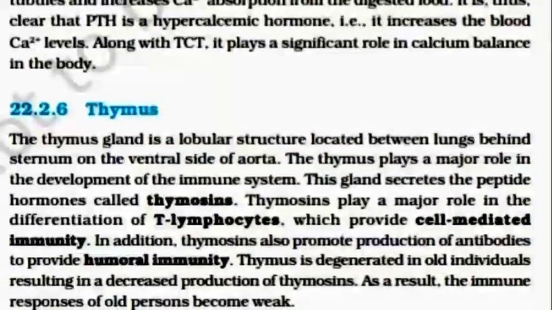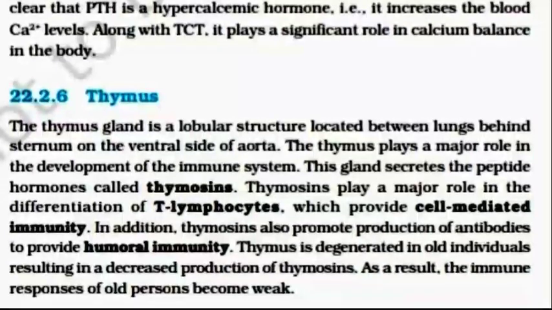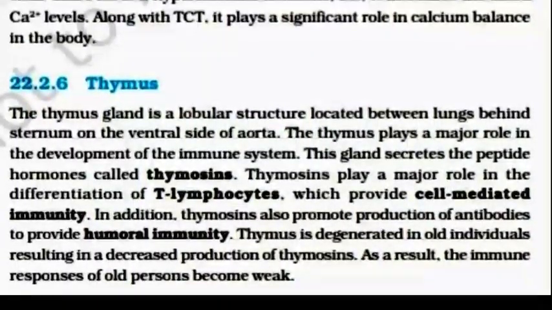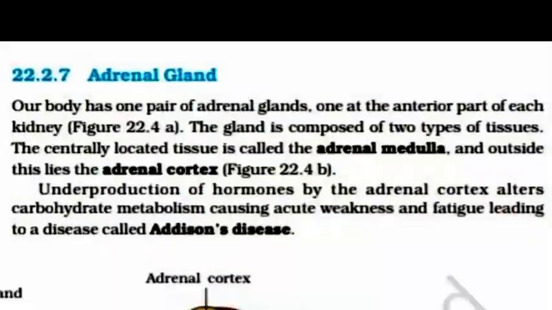Thymus is degenerated in old individuals, resulting in a decreased production of thymosin. As a result, the immune response of old persons becomes weak. Adrenal gland. Our body has one pair of adrenal glands, one at the anterior part of each kidney. The gland is composed of two types of tissues. The centrally located tissue is called the adrenal medulla, and the outside